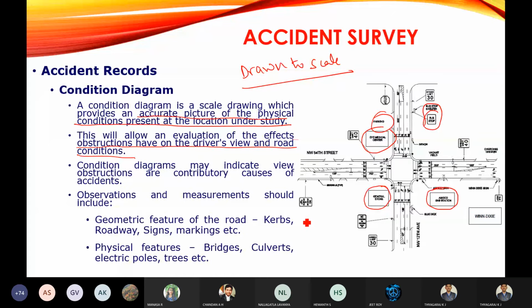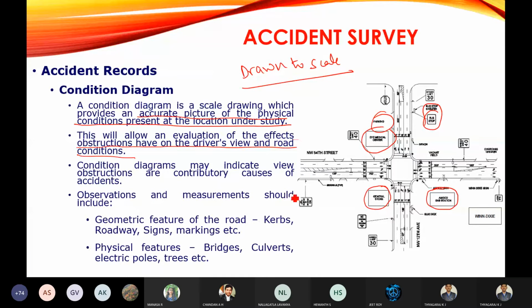If there is an obstruction to the driver, it can lead to an accident. So in this condition diagram, we check whether any obstruction caused the driver to have the accident or not.